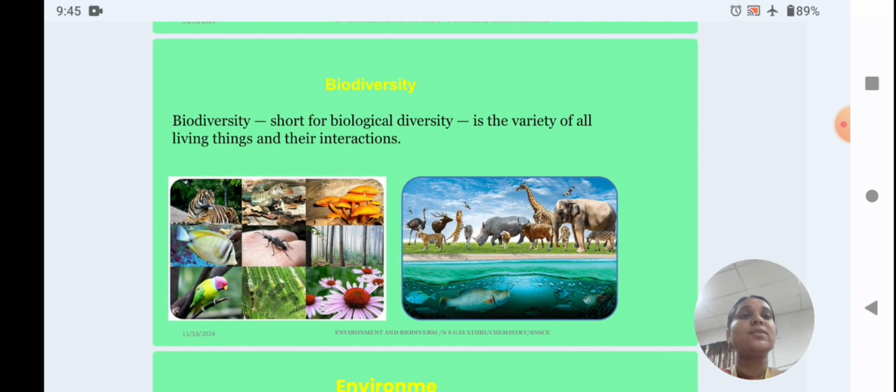What is biodiversity? It is short for biological diversity. The variety of all living organisms and their interactions is called biodiversity. See the pictures. The pictures represent biodiversity: the living organisms in the first picture, and their interactions in the second picture. Both are called biodiversity.